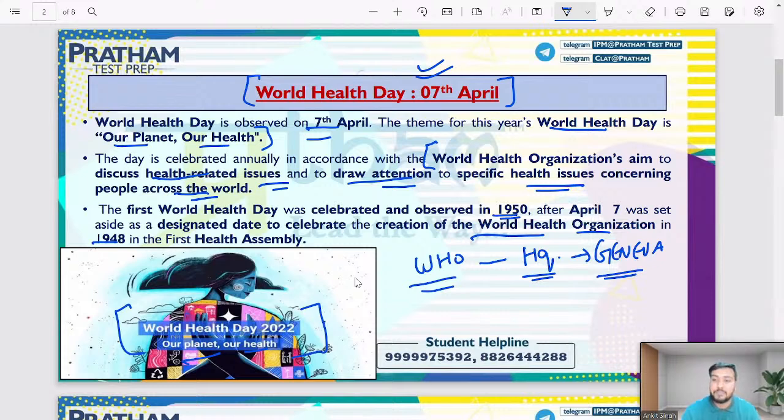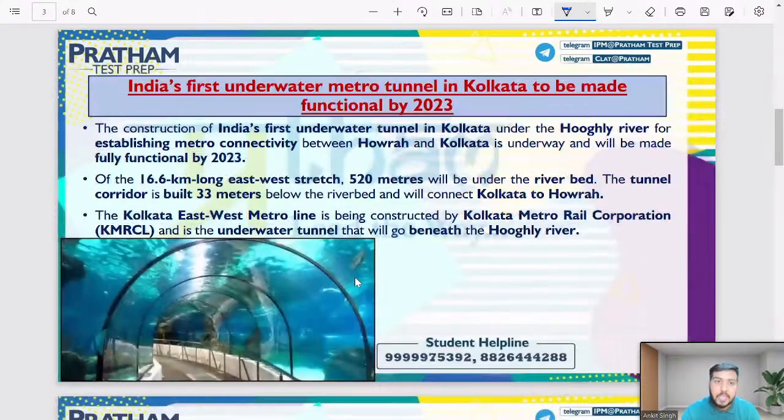Let's move to the next important news for the day. Now, India's first underwater metro tunnel in Kolkata to be made functional by 2023, right? 2023 से India's first underwater metro tunnel is being started in Kolkata. So Kolkata is the capital of West Bengal, right? So you have to link these things, right?